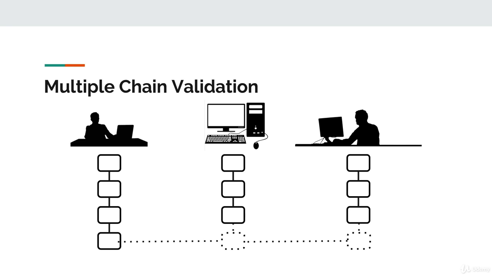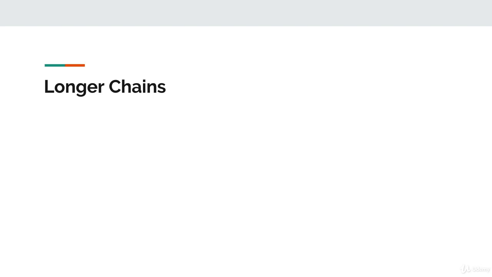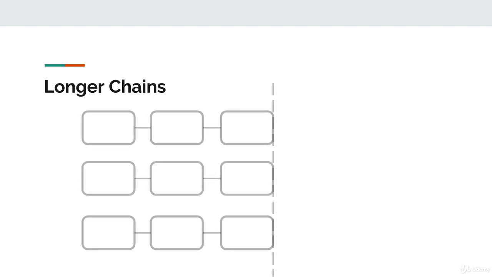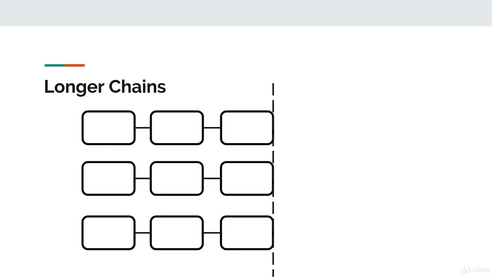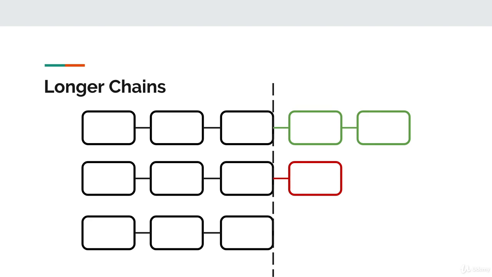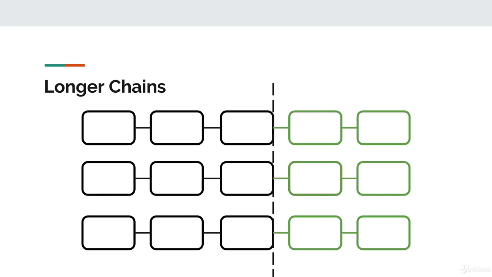However, in order for all of the miners to accept these new chains, there needs to be some form of validation to make sure that new block is valid and that they should actually accept it. The principal form of validation is to accept longer chains that come in. So say that everyone has an agreed upon blockchain that is already 3 blocks long. Now, one miner adds 2 blocks to the chain, but another miner adds 1 block at the same time. Well, by accepting longer chains that come in, the blockchain system can ensure that the agreed upon chain for everyone is always the one that had the most data within it.